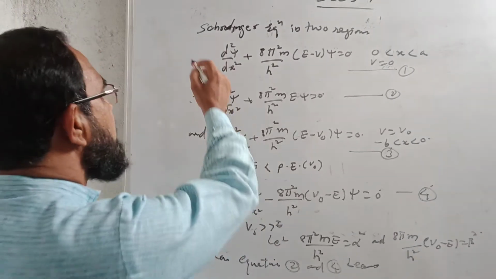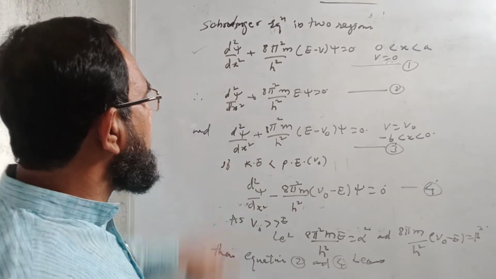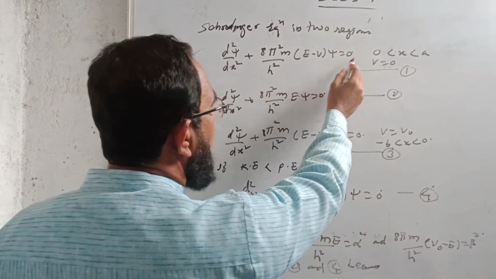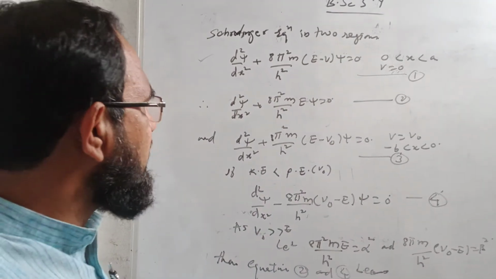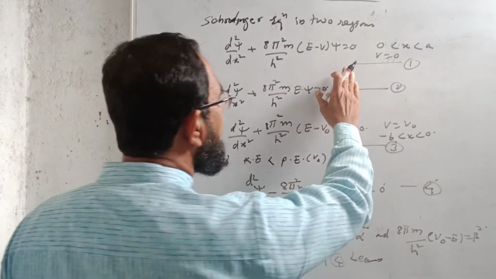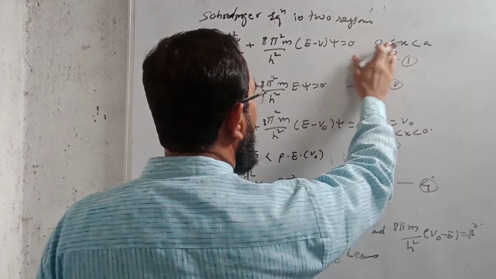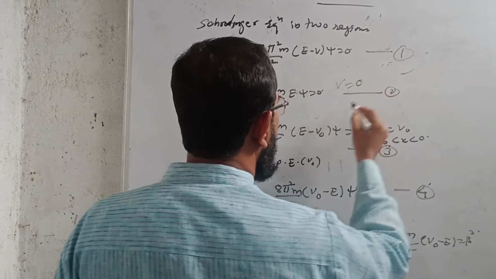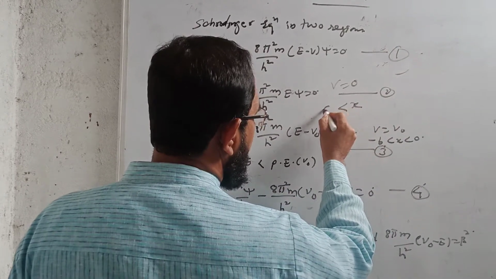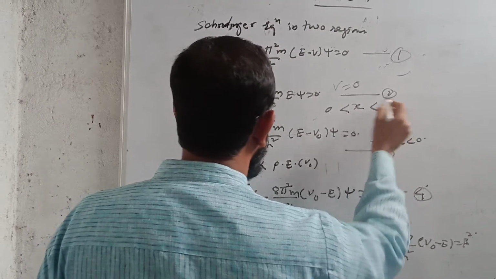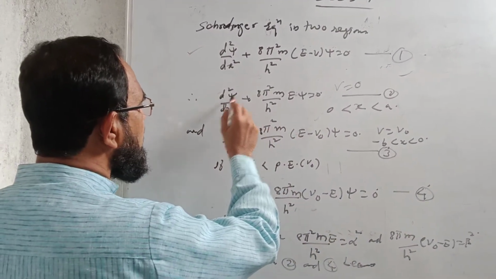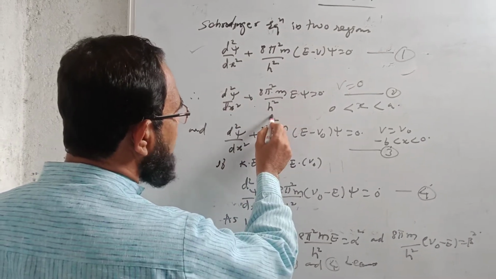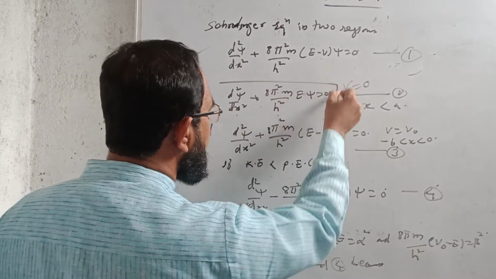So we have this Schrodinger equation general form, d2 psi by dx square plus 8 pi square m upon h square (E minus V) psi is equal to 0, where psi is called the wave function. Now when x is between 0 and a and V is equal to 0, let us call this equation number 1. V equal to 0, x is between 0 and a. So I have this equation. Here V will be 0, d2 psi by dx square plus 8 pi square mE upon h square psi equal to 0. This is for region number 1.